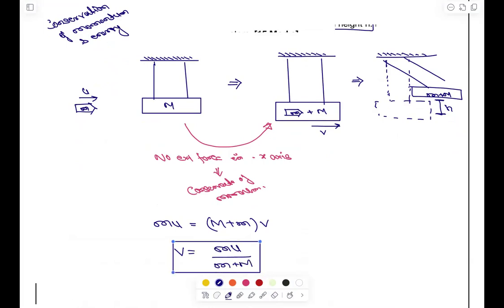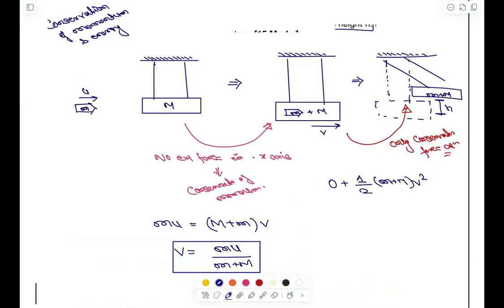Now once the bullet gets embedded inside, it goes to a maximum height. So from here to here, what do we need? We need conservation of energy. Why? Because only a conservative force is acting, that is gravity, right? So we can simply write that initial kinetic plus initial potential is equal to final kinetic plus final potential. Initial potential energy is 0, let's say. And what was the kinetic energy initially? Initially it has half into m plus m into v squared.